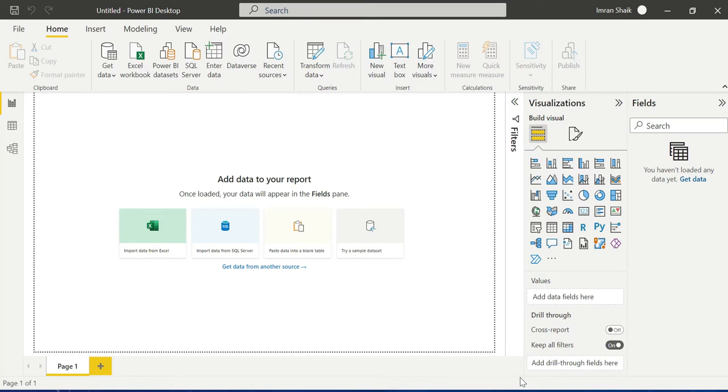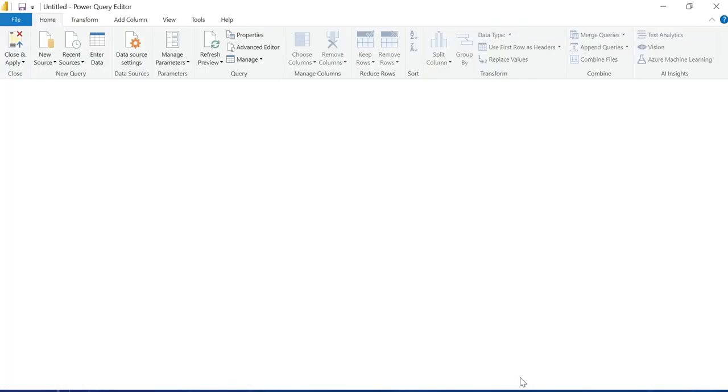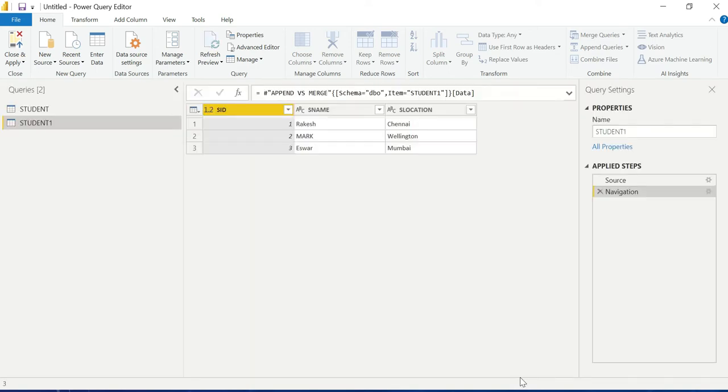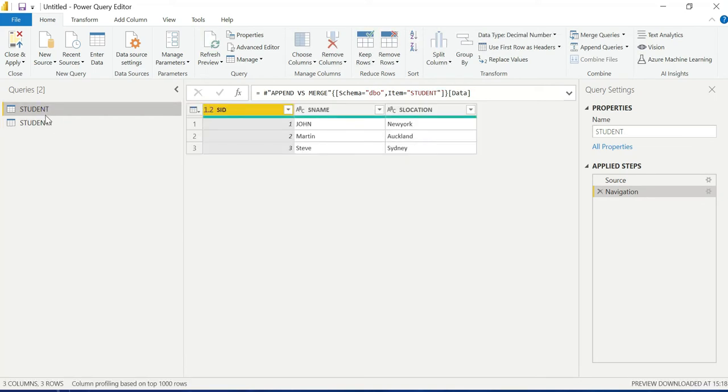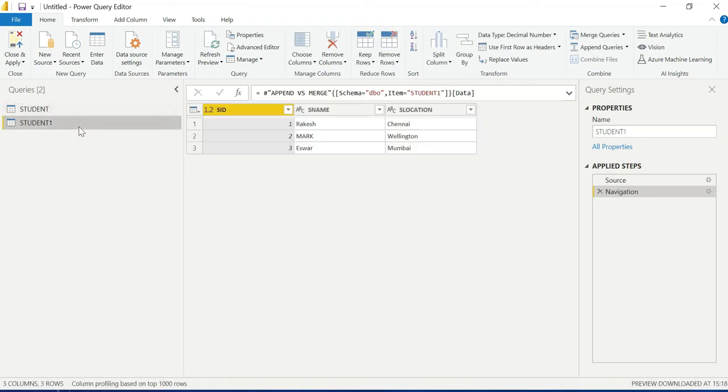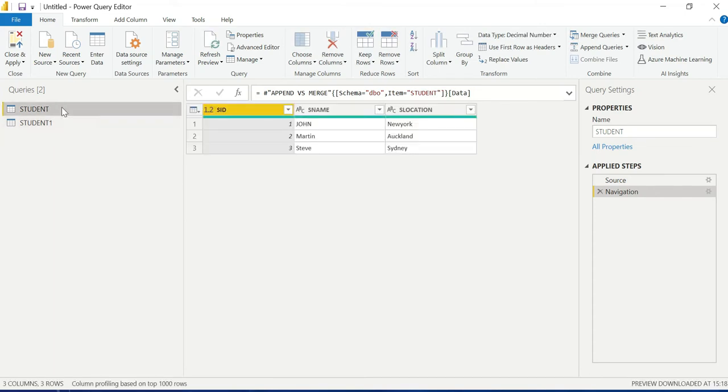transform the data. Obviously when you click on transform data, it will redirect to the Power Query editor. We covered these two points. Now we need to perform the append operation. I will just verify that these two tables have the same number of columns. Then what should I do? I need to append.